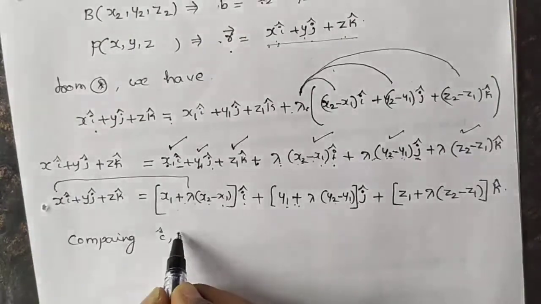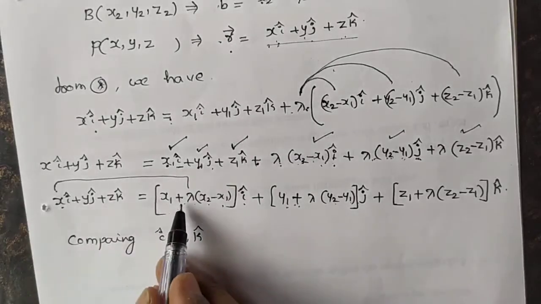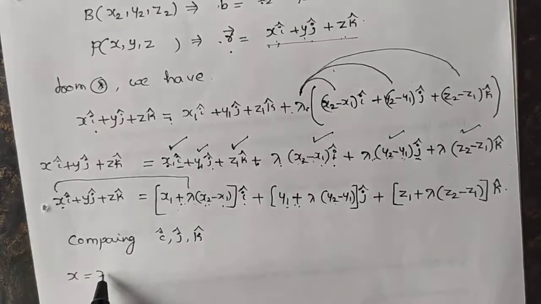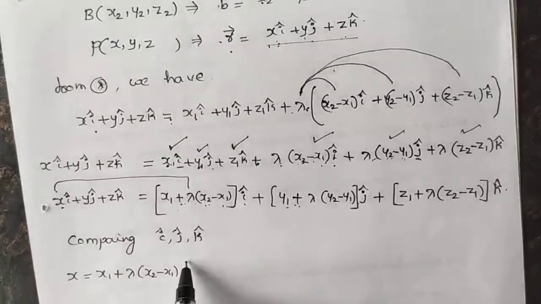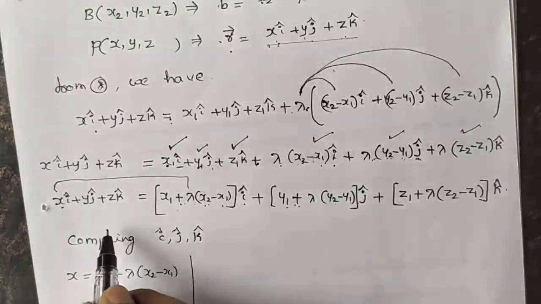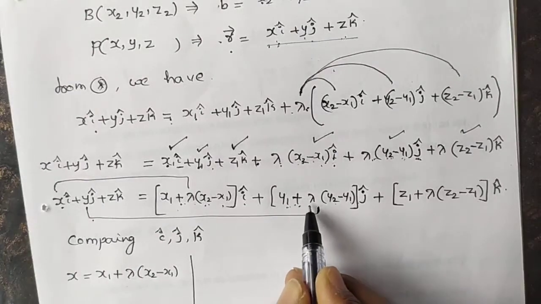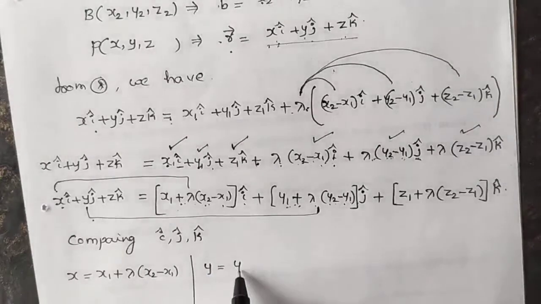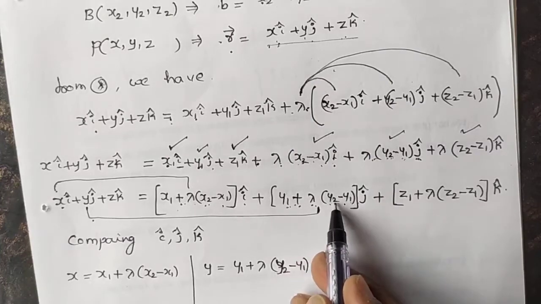Next, y equals y1 plus lambda into (y2 minus y1).